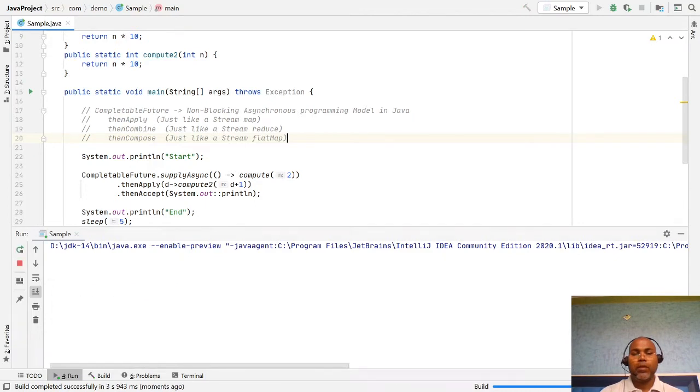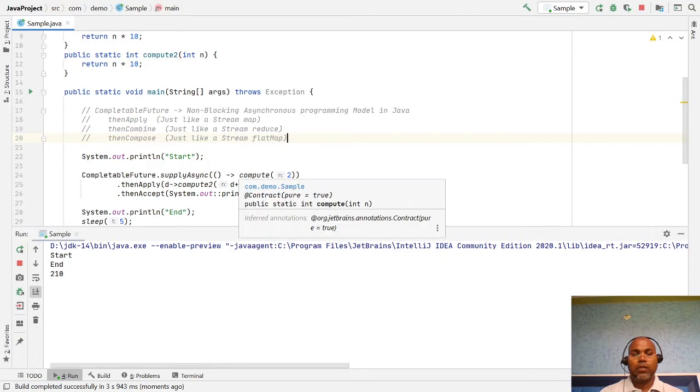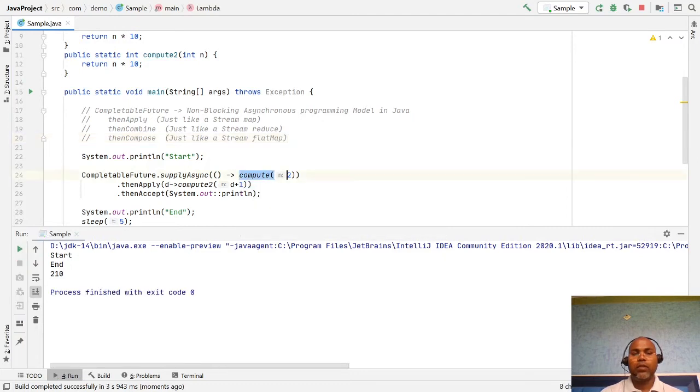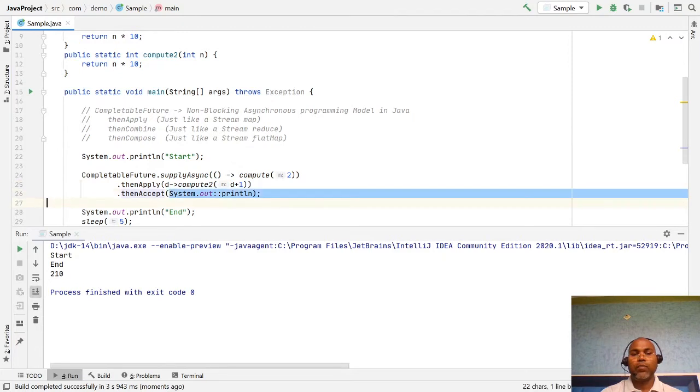So first this method returns 10 multiplied by 10, 20, and here you pass compute2 again with 20 plus 1, 21, and we are again returning that value and printing it.